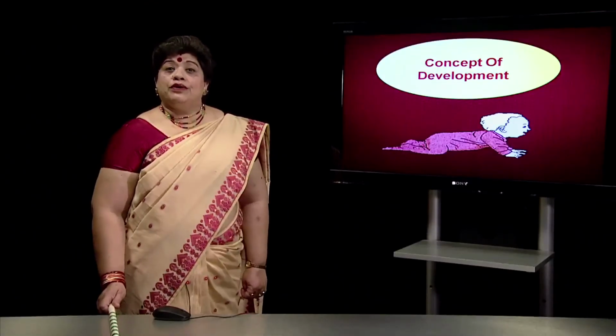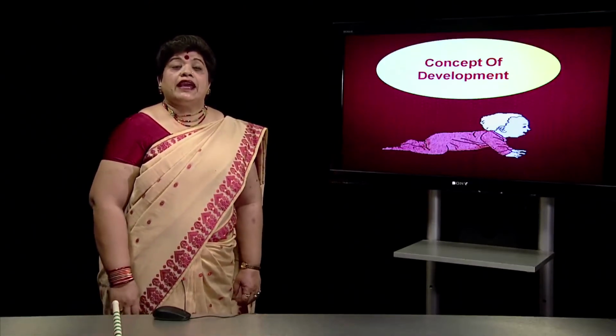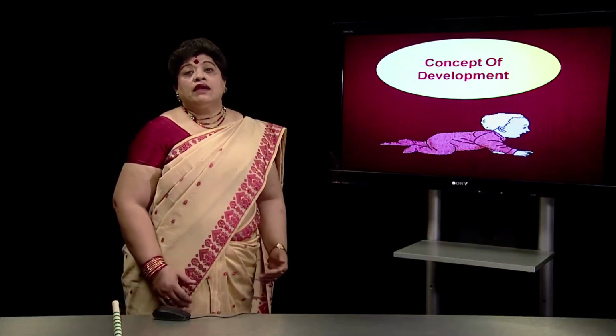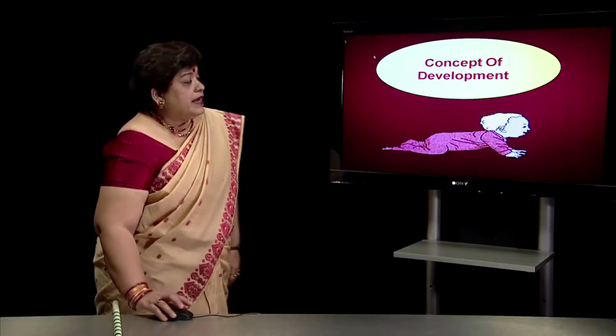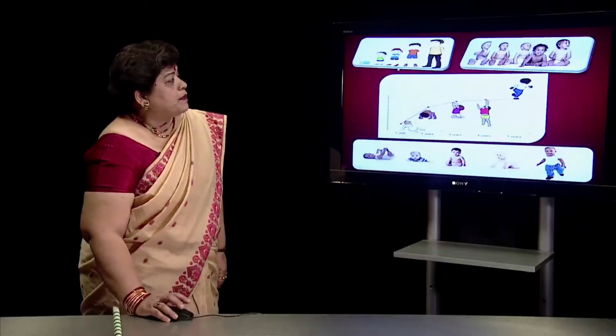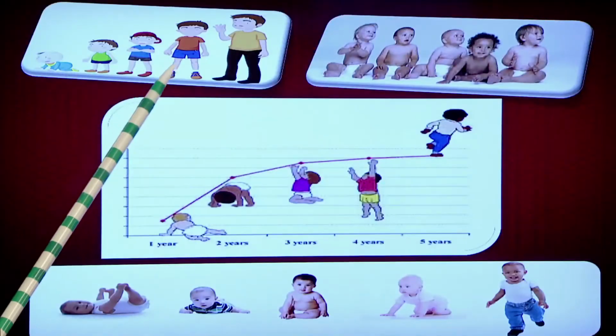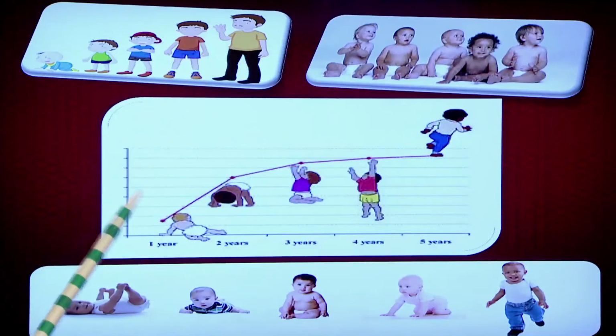Development, as you all know, is a continuous process. It keeps happening throughout life. As the child grows and becomes an adult, you will find that continuous changes are happening. A child is born and becomes a toddler, then becomes an adolescent and grows up into an adult.